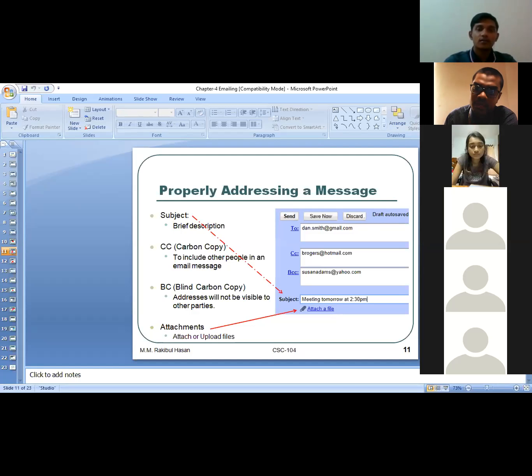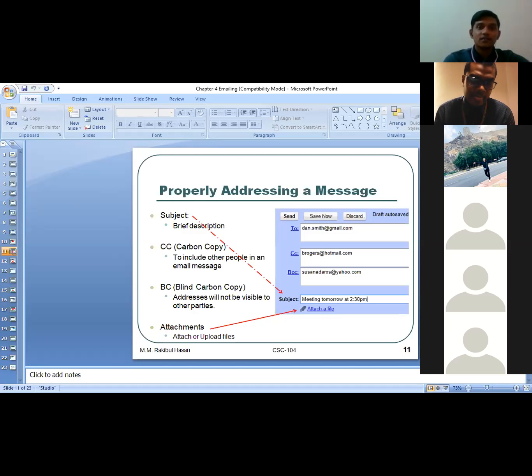No, sir. Did you ever use these options, CC and BCC? Yes, sir, used them, but don't know the meaning. CC is when I am sending the mail to more than one person, and the others can see whom I have sent it to. Suppose I'm sending it to three people, the other people can see the other two people.